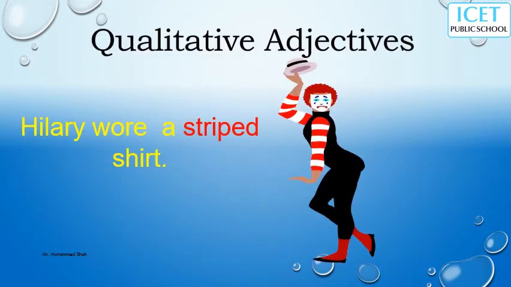Now here is an example. Hillary wore a striped shirt. Striped is the quality of the shirt, saying the quality of the noun shirt. So this is a qualitative adjective. Okay, this striped is qualitative.